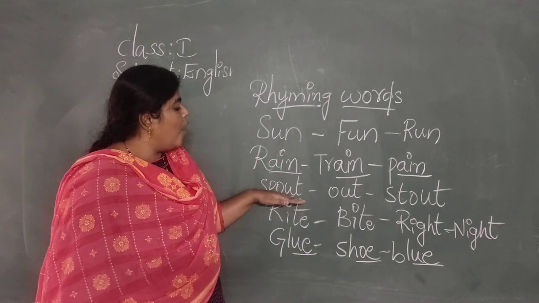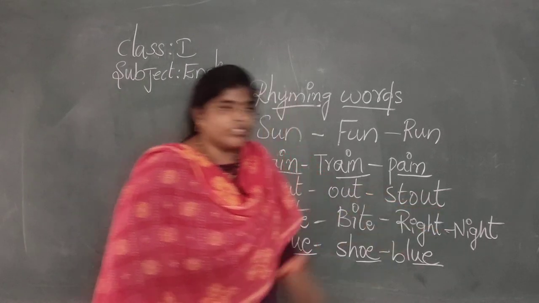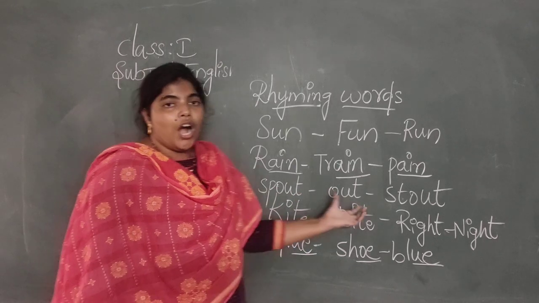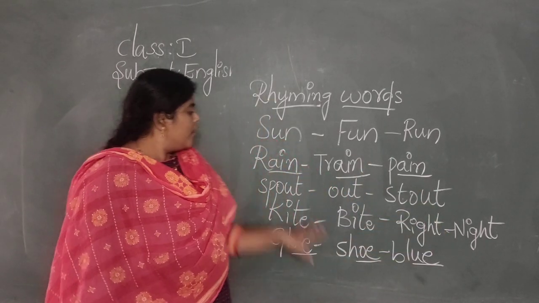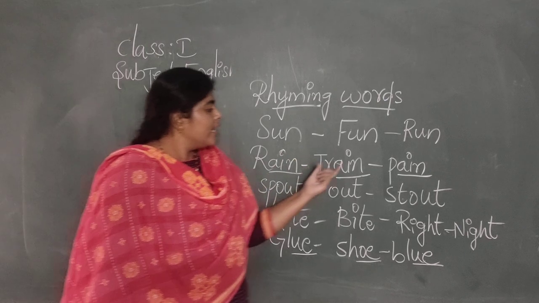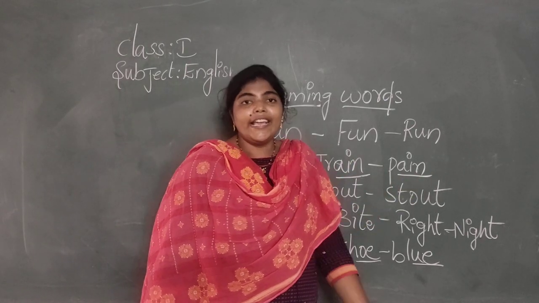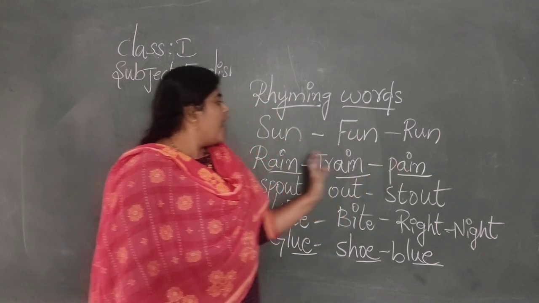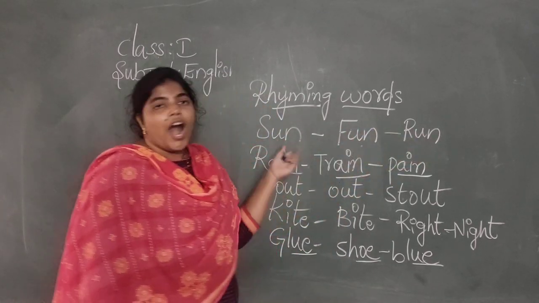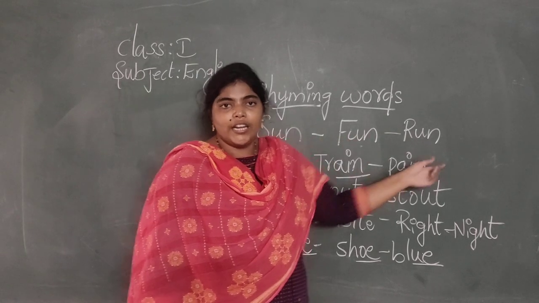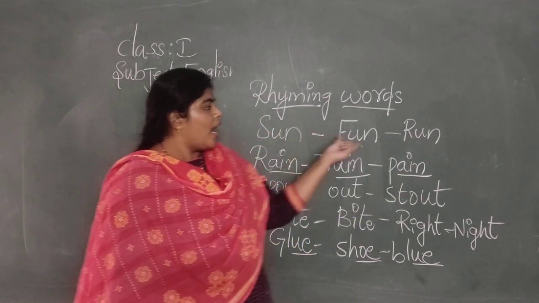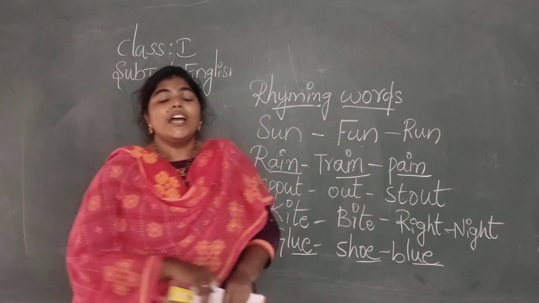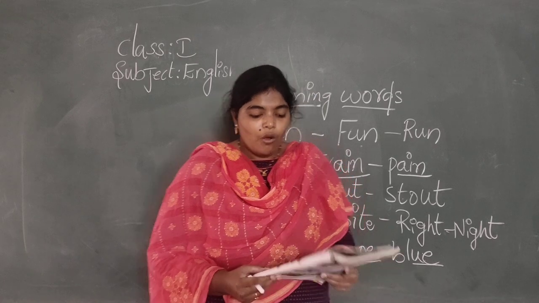And spout, out. Three words. They spell in same way. Spout, out, stout. Rain, ain, train, pain, ain. Ain is the similar spell to these three words. And sun, fun, run. Un. Yes? Un. These types of words are known as rhyming words. Okay.